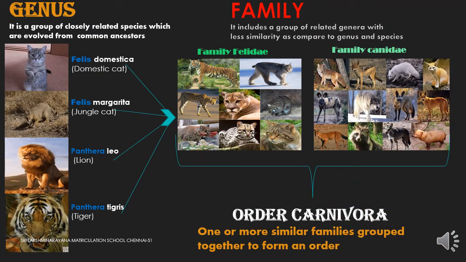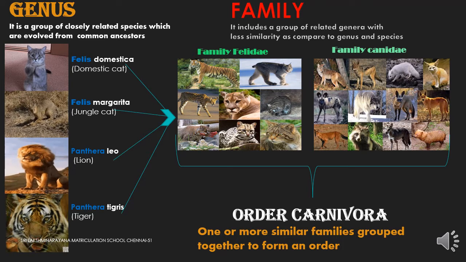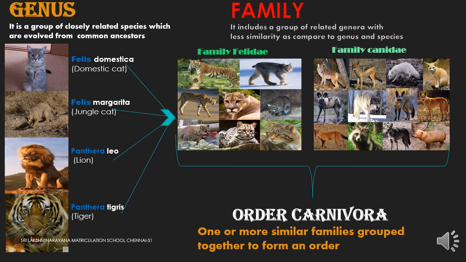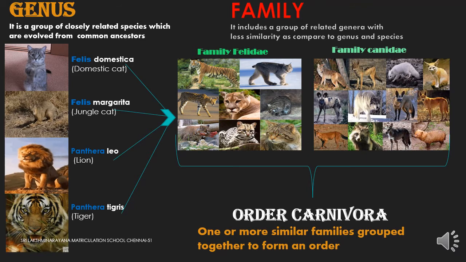Now I am going to explain the next category called genus. Genus is a group of closely related species. Here I am showing a few examples to you, children. Domestic cat and jungle cat. Both are different species but they are closely related with one another. So they come under a single genus called Felis.